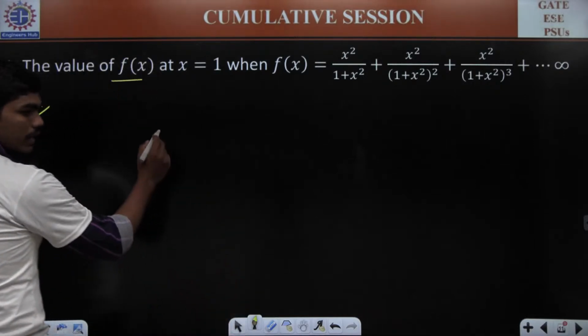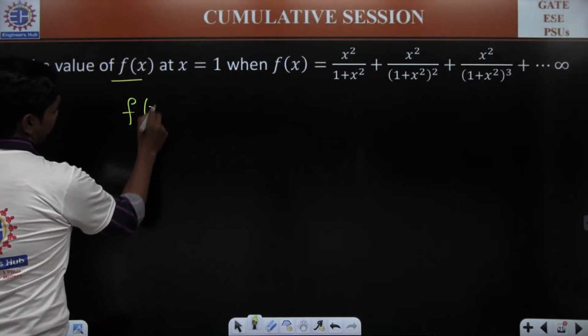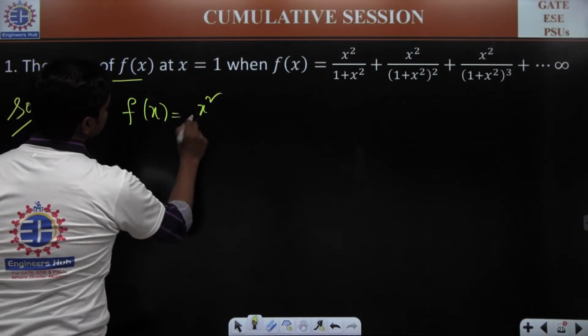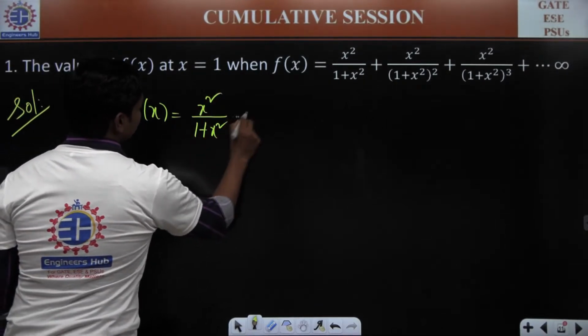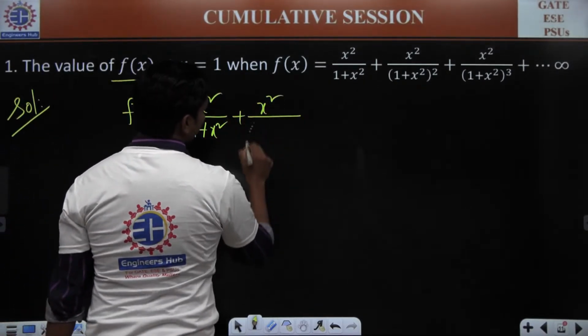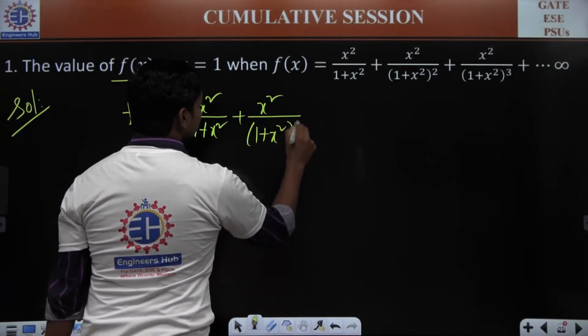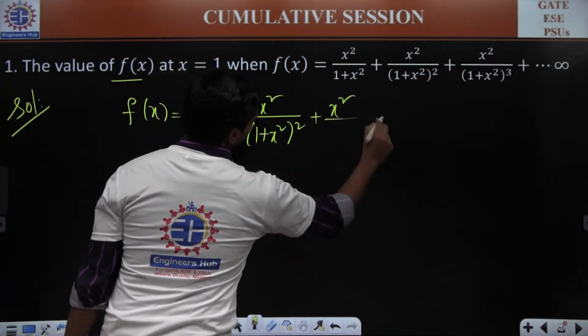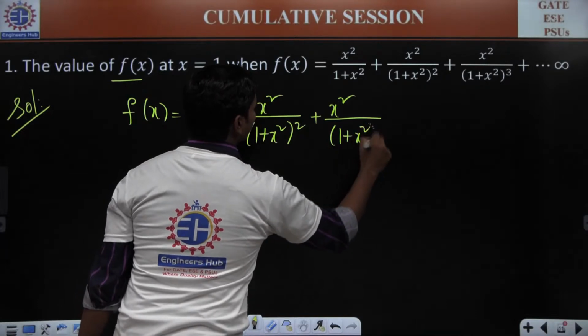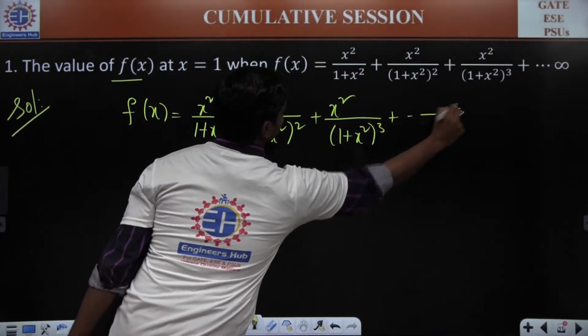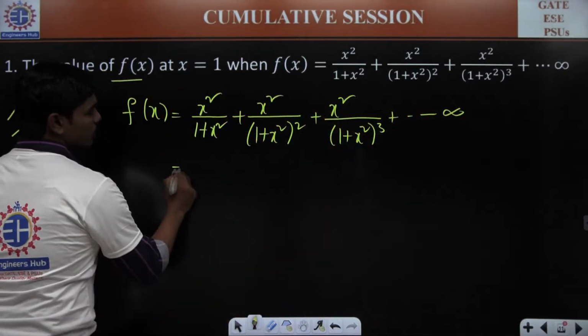So this f of x, let me help you out. If f of x is equal to x square by 1 plus x square, plus x square divided by 1 plus x square whole square, plus x square divided by 1 plus x square whole cube, and so on towards infinity, then definitely, good, Akshaya, correct?